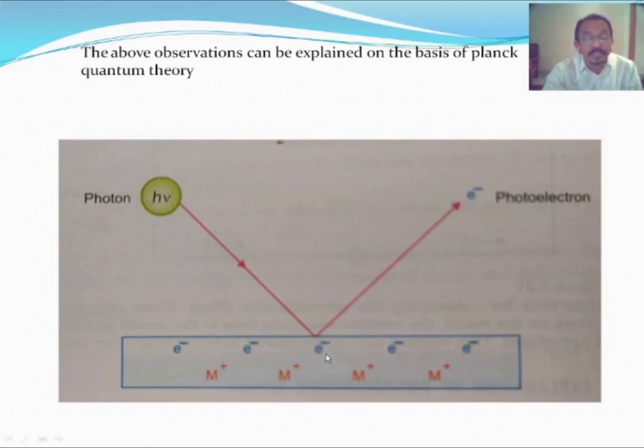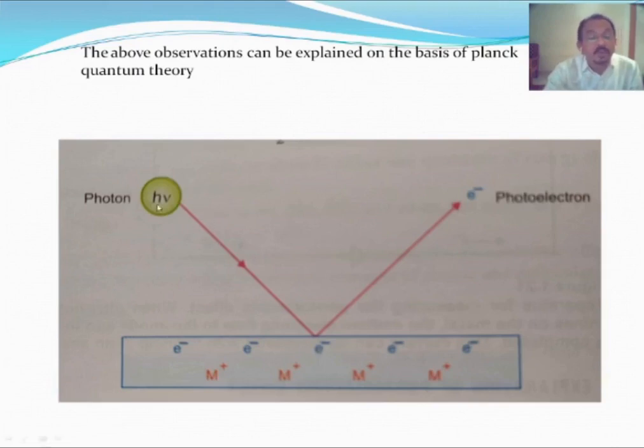Why does this require energy? Because the positive kernel, or the positive metal ion, and the electron, which is negative, have a force of attraction. To break this force of attraction, energy is required. Whatever the total energy of the photon, a part of the energy is used to break this bond between the metal ion and the electron. That energy is called the work function, and the frequency associated with that energy is called the threshold frequency.